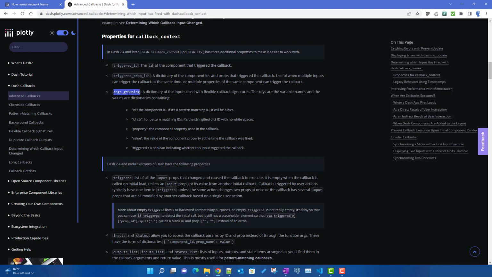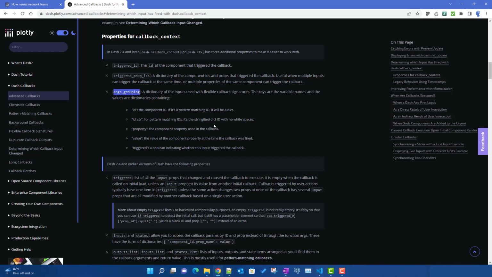Let's think of one scenario where your callback will have thousands of inputs. Instead of defining those thousands as inputs, you may create a dictionary kind of thing and pass it as a single input. That you can do. This is called the flexible callback signature, which we have not discussed yet. And if you are using flexible callback signatures, you have to use the args grouping of the context object there.